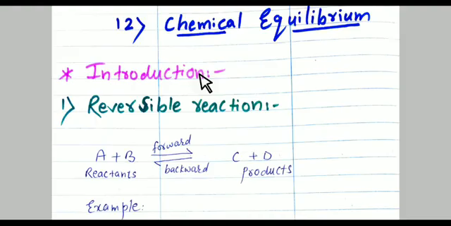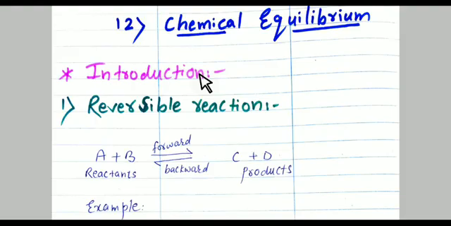And the substances, reactants and products, which are involved in the reaction, if they exist in a single phase, it means that the reaction is a homogeneous reaction. What does it mean? If all the reactants and products are in the same phase, for example, all are in the gaseous phase, all are in the solid phase, or all are in the liquid phase, it is called a homogeneous reaction.